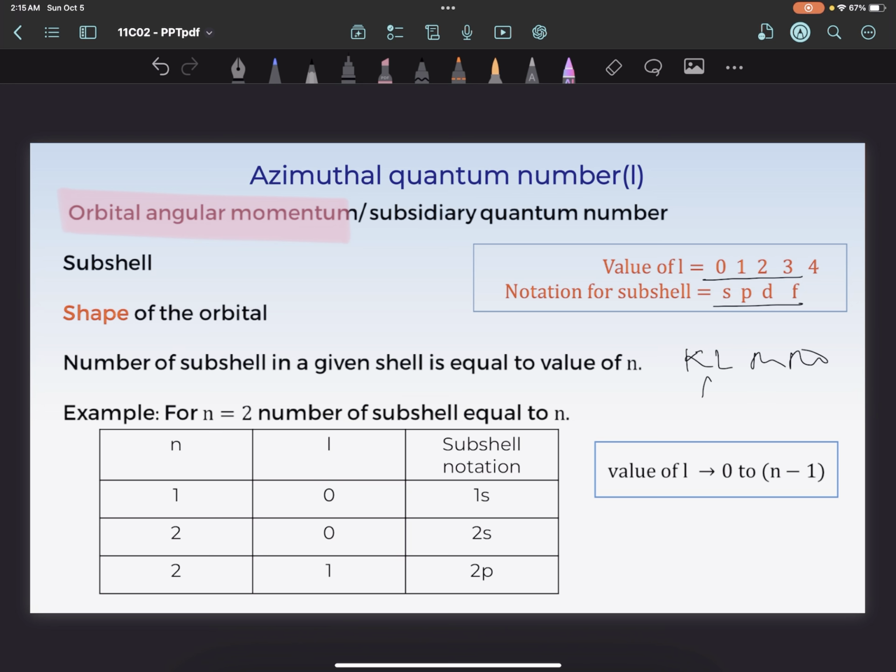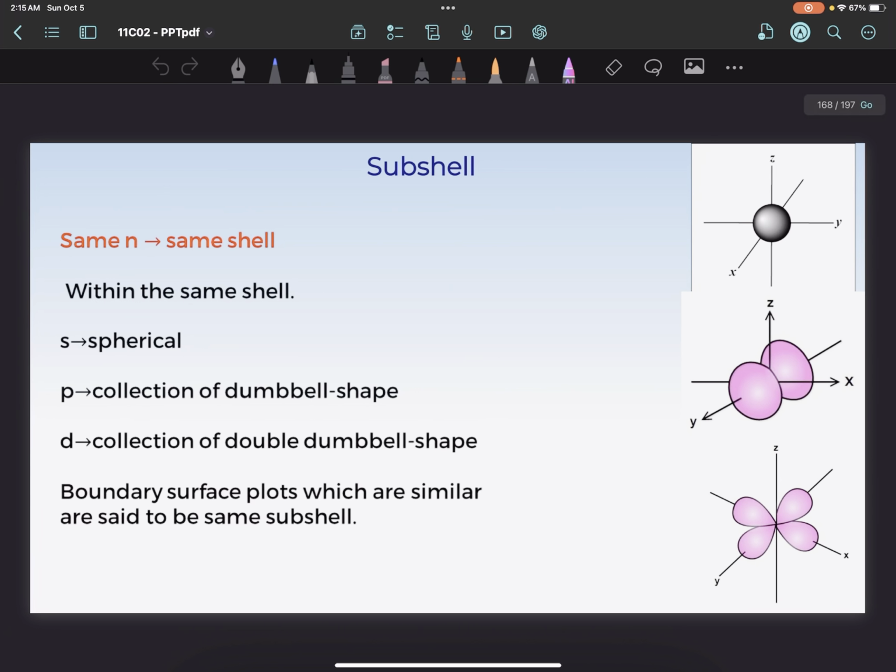Here it is, spdf. Okay, so now subshell is n equals the same shell. Within the same shell, s is spherical, p is a collection of dumbbell shapes, and d is the collection of double dumbbell shapes.